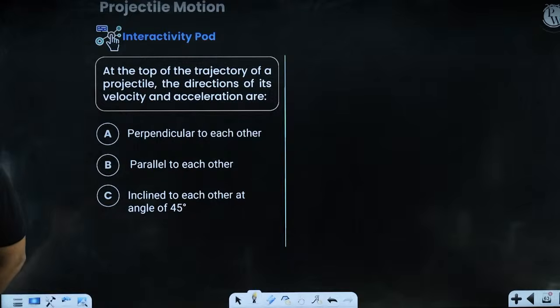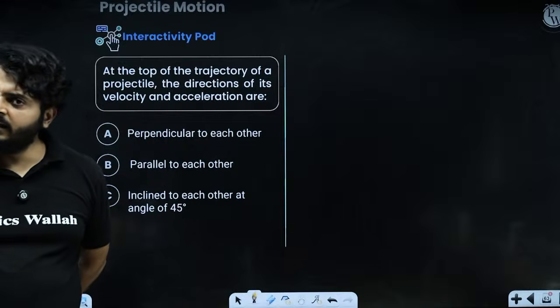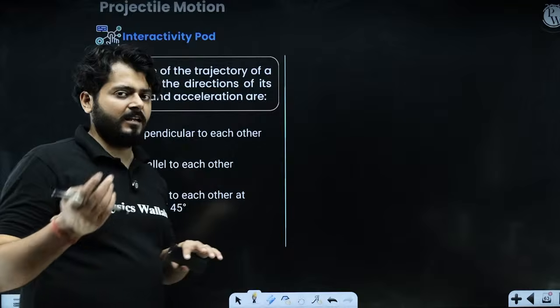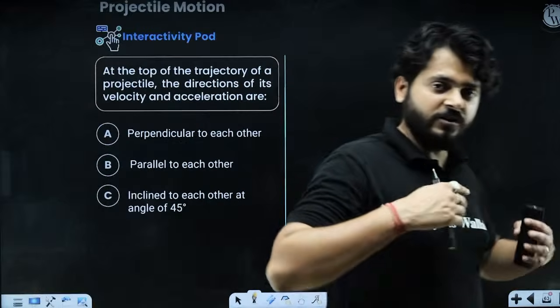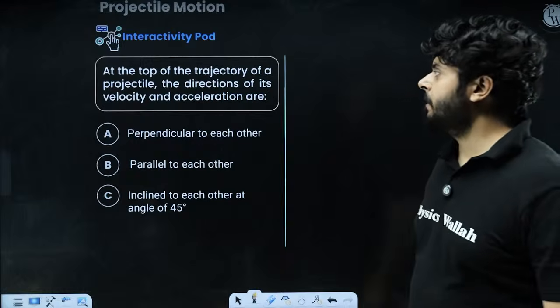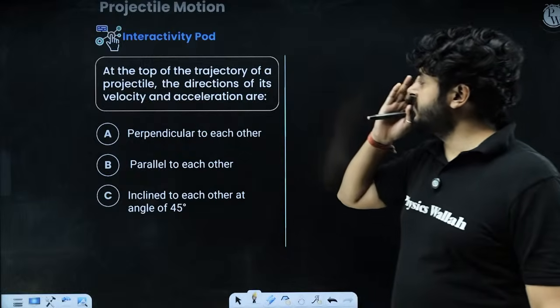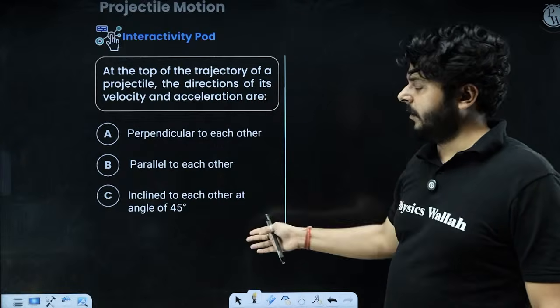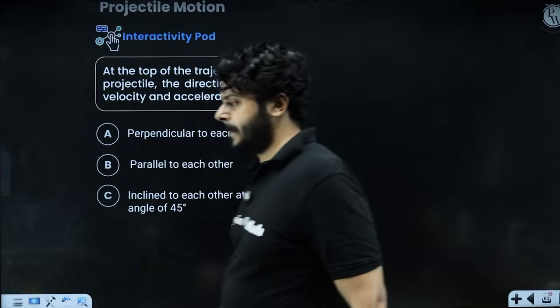Concept with Abhi. We are discussing the question in just a few minutes, because this is the concept plus questions class, not only a question marathon class. So concepts should be covered as well. So look at that. At the top of the trajectory of a projectile, the direction of its velocity and the acceleration are. What is the correct statement?